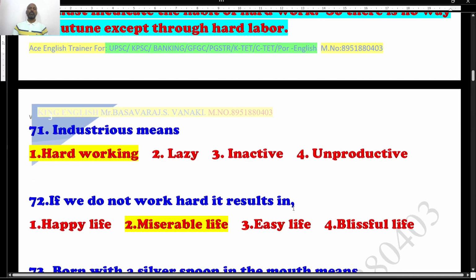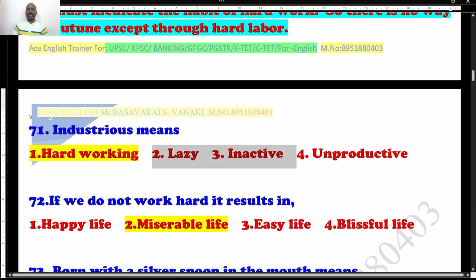Well, what do you mean by industrious? The very first question, question number 71. Industrious means, students, hard working. Of course, it is hardworking, not lazy, not inactive, not unproductive. Students, industrious is a positive word, whereas option 2 lazy, option 3 inactive, option 4 unproductive are negative meaning words.